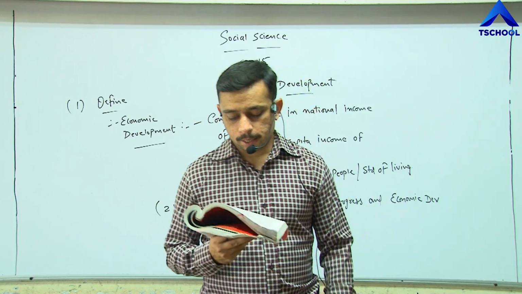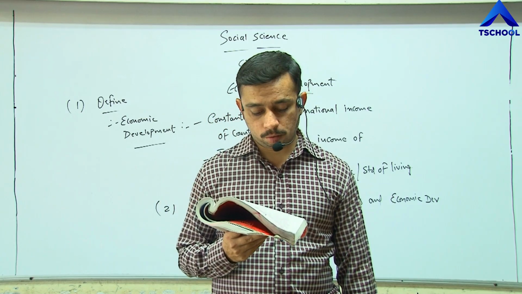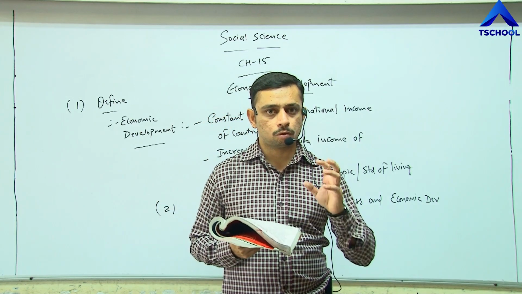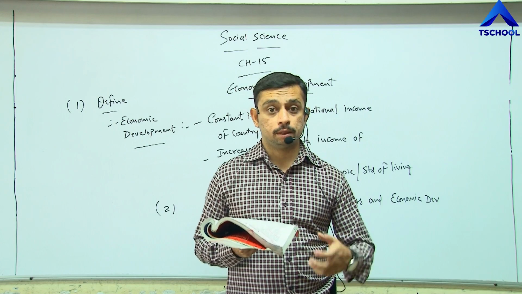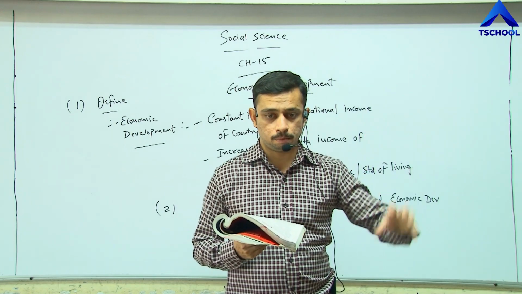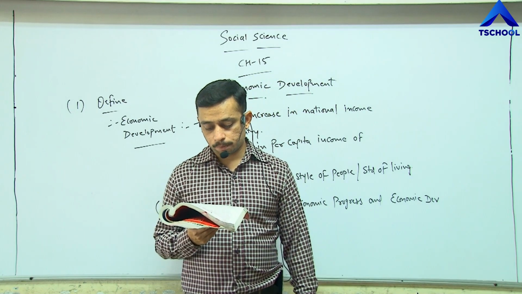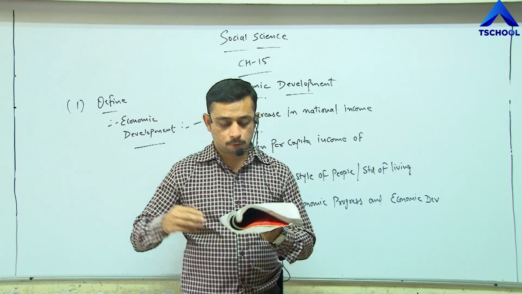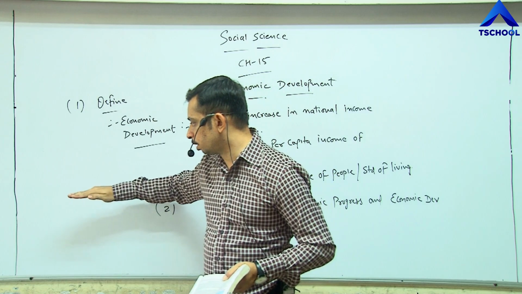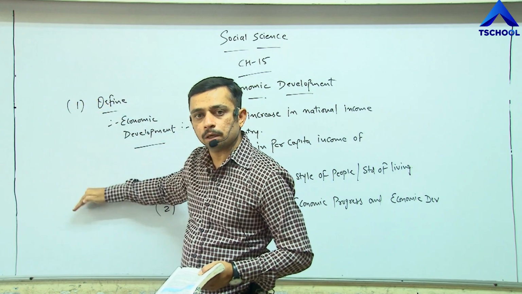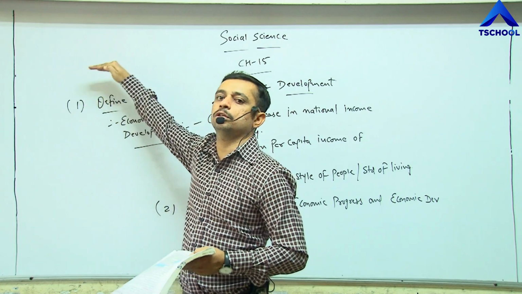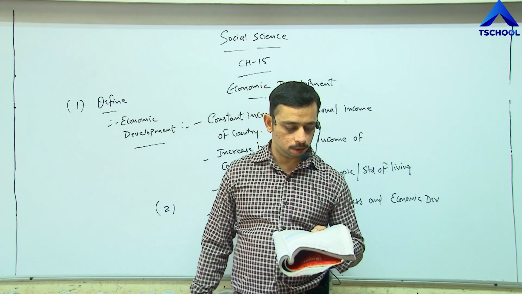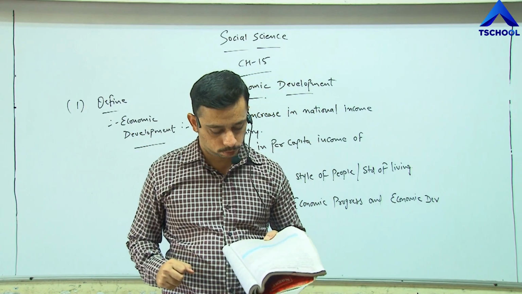What does it say? Economic development is qualitative, while economic progress is quantitative. Qualitative is always very specific, and quantitative is always related to specific huge numbers. Economic development is at the later stage, while economic progress is the stage before economic development. Progress is always at the first stage. That means when you are here and you are moving ahead, that becomes your progress, and that progress leads to the development, that is rupees 1 lakh. I hope this point is clear. That is on the basis of the development process.